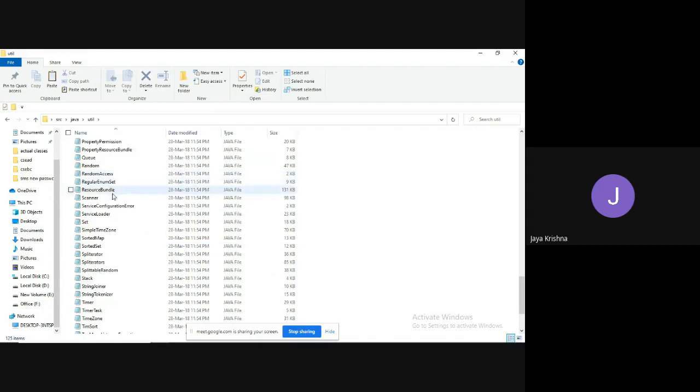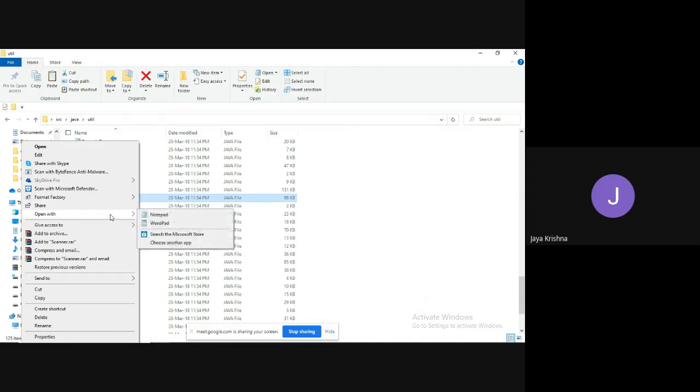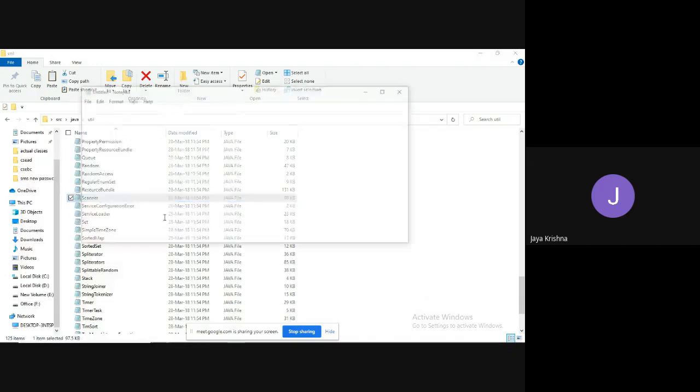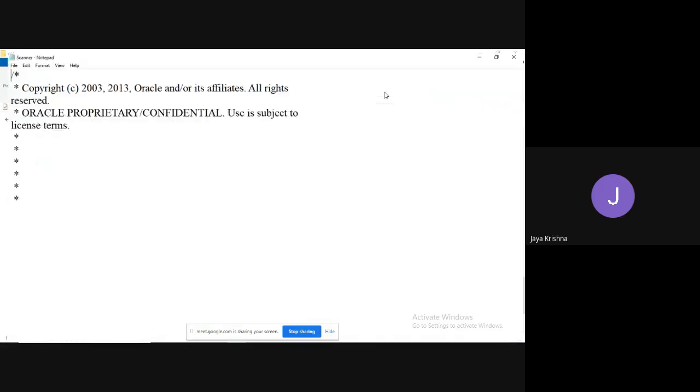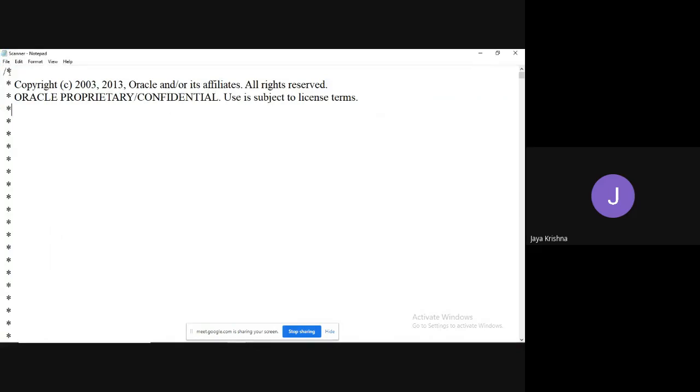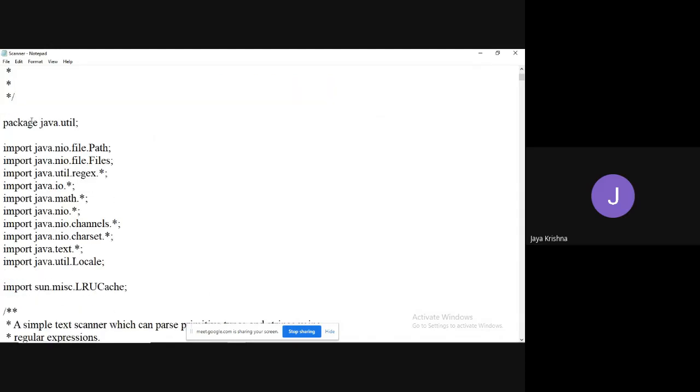Scanner class, see, observe. I want to open it with Notepad. See, this is the Scanner class. These are all copyrights of that class file. See, they have a package called java.util package.